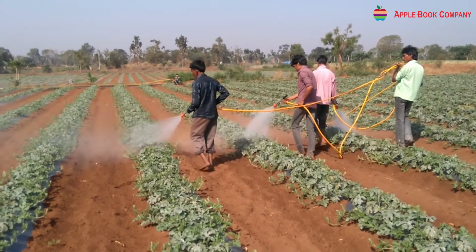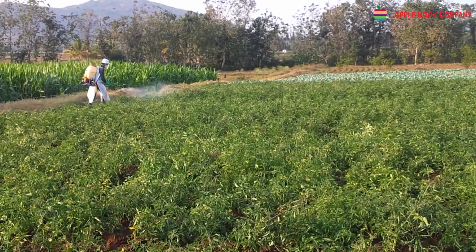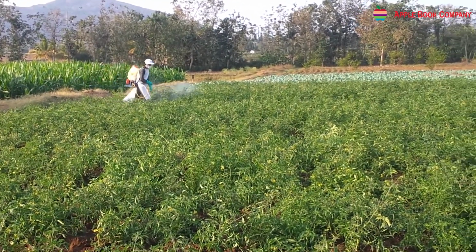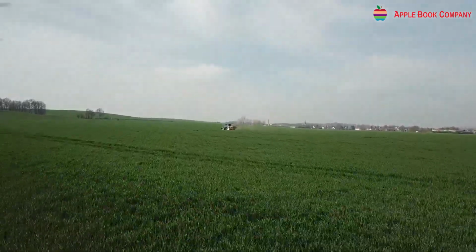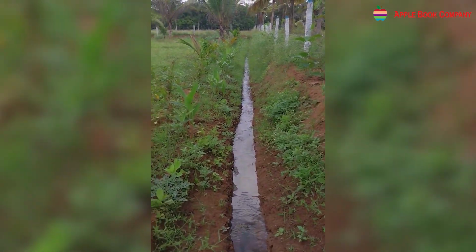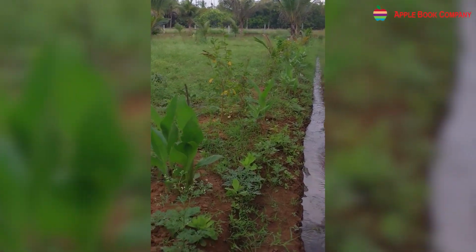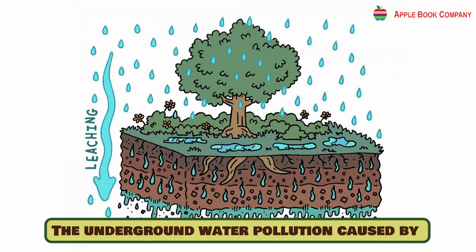Farmers spray fertilizers on their crop. Fertilizers are chemicals which help to increase the yield of the crop. Excess of fertilizers are not absorbed by the plant and remains lying in the soil. These fertilizers are carried away by rainwater into nearby water body, causing water pollution. The fertilizers also mix with rainwater and seep down to pollute underground water. The underground water pollution caused by fertilizers and pesticides is called leaching.